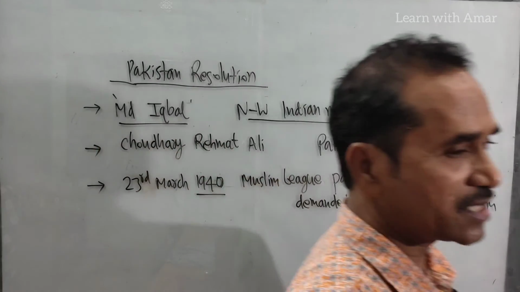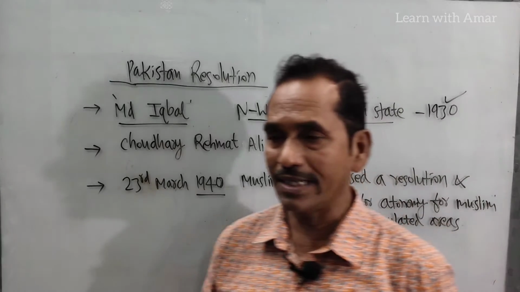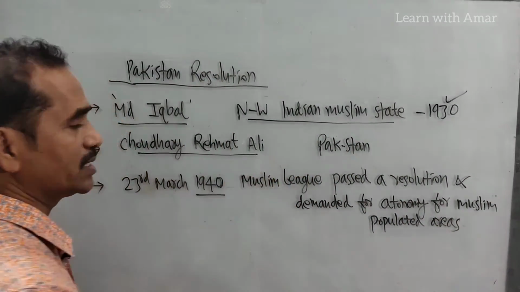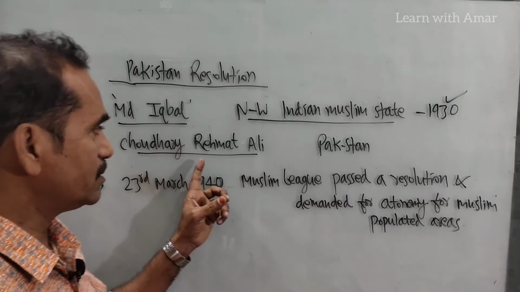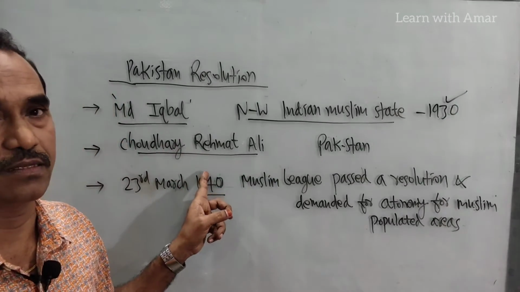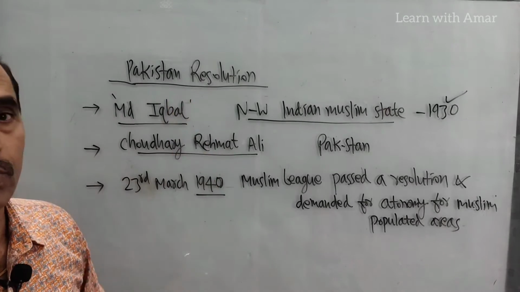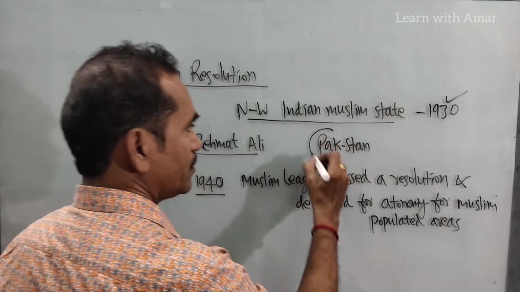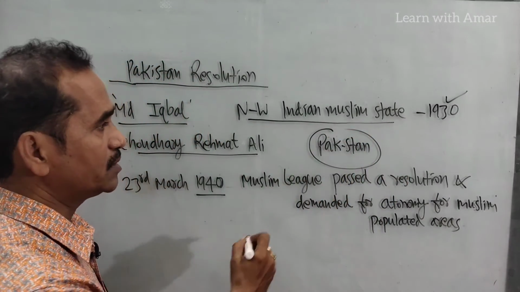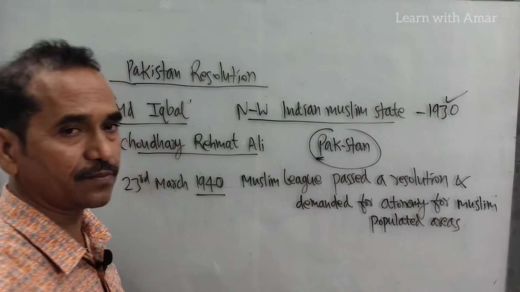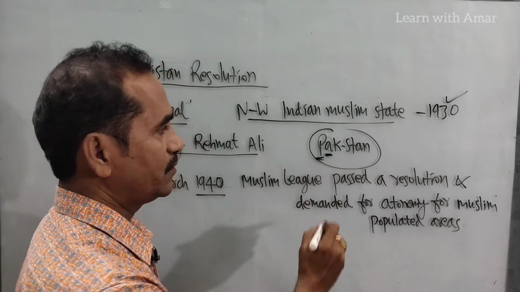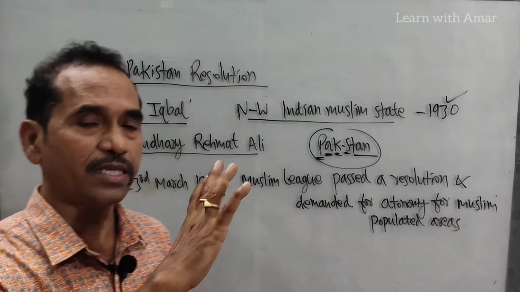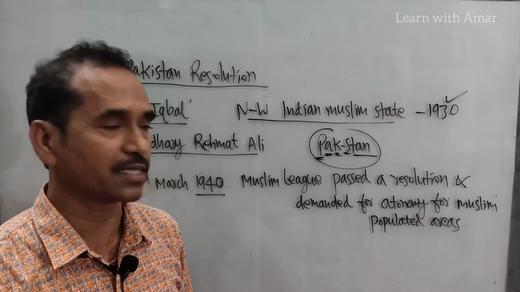Later, Chaudhary Rahmat Ali, a Punjabi student, named Pakistan. The name Pakistan came to light through him. In his words, P for Punjab, A for Afghan, K for Kashmir, S for Sindh, then Balochistan. Among those areas, he named it Pakistan.